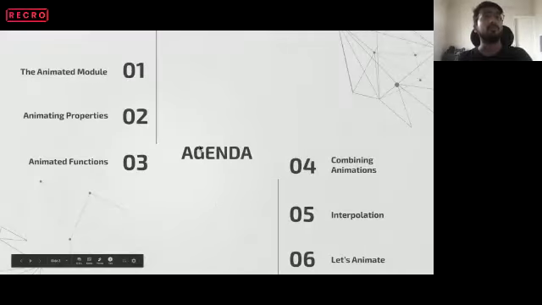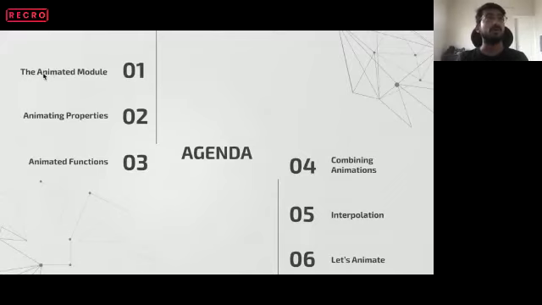So this is the agenda of today's talk. First we'll learn about the animated module and what it exposes to us, and then we will learn about animating properties, like opacity, different styles, height, width, scaling, and translating. Then we'll learn about the functions that the animated library exposes to us. Moving next, we'll learn about combining different types of animation and interpolation, and then we will do some hands-on examples on animation.